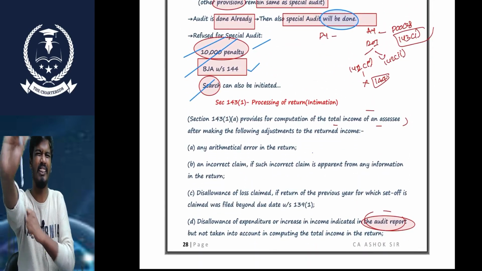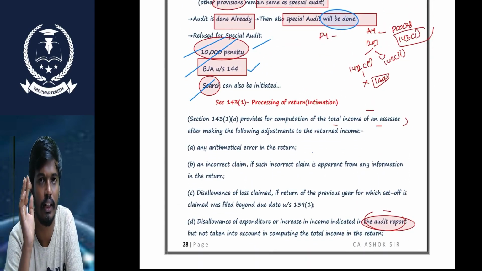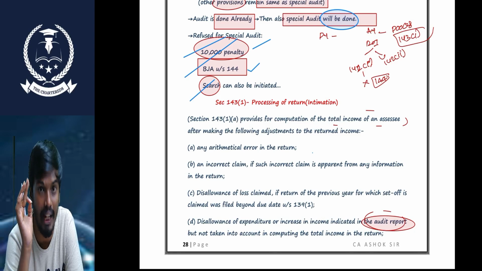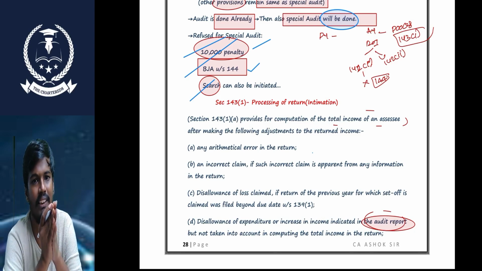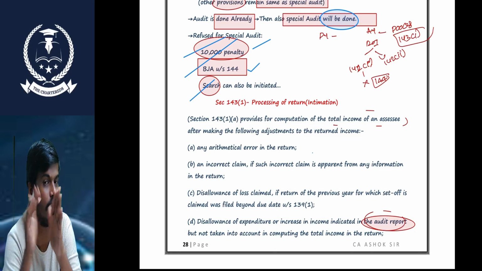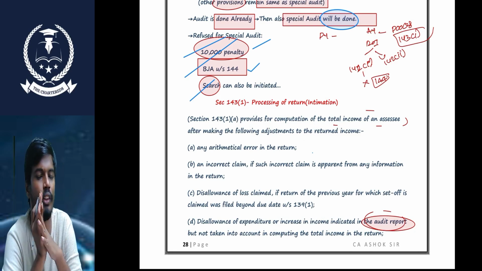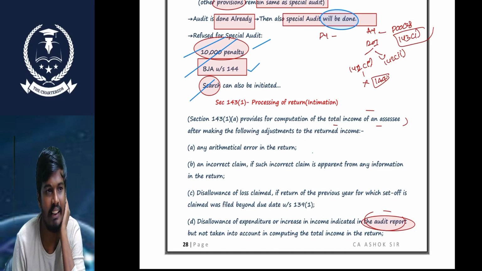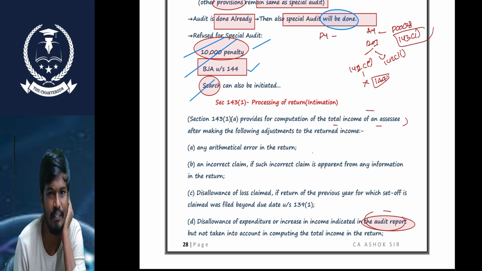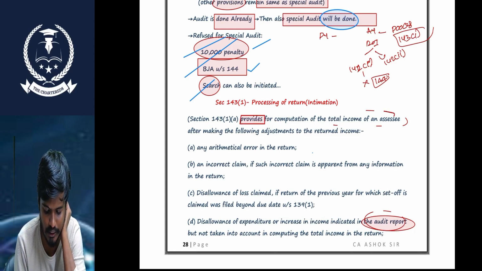Concentrate on my wording and my procedure. First we earn the income in the previous years and file the return in the assessment year. If you do not file the return, I will send a notice. If you have already filed the return, I will go for the processing of the return. Sir, once the SSC files the return of income, it is processed by the department. Section 143(1) provides for the computation of the total income of the SSC.